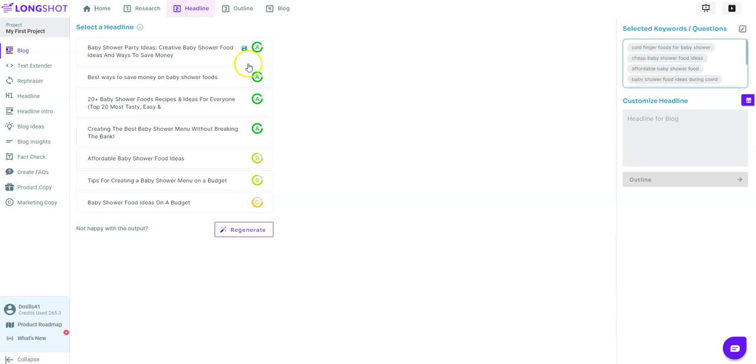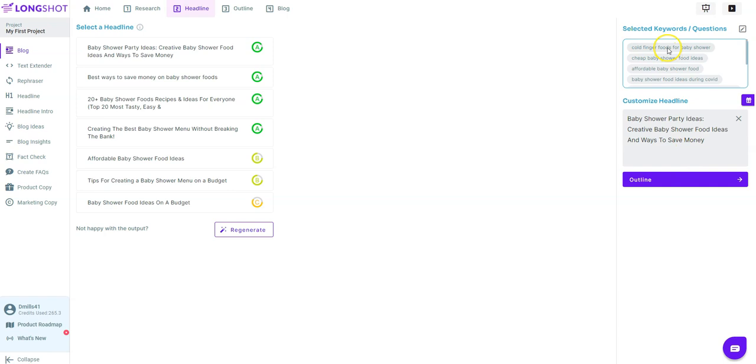So what you can do is right here, 1, 2, 3, 4, 5, 6, 7. So we can grab those and bring them in. And so this is going to be the customized headline, baby shower party ideas. Let's go back to our keyword, and we'll just select that first one, and then we will add the keyword back into the title.